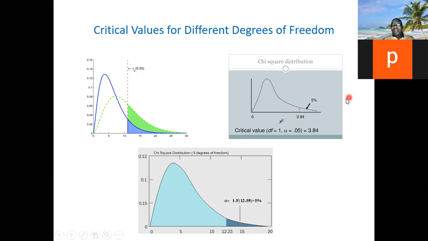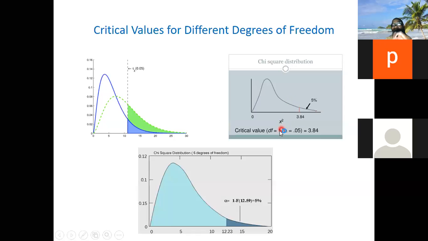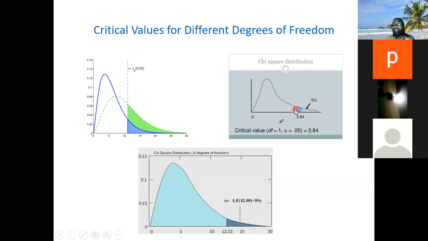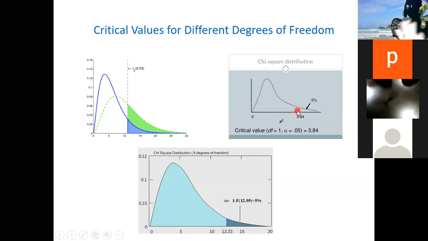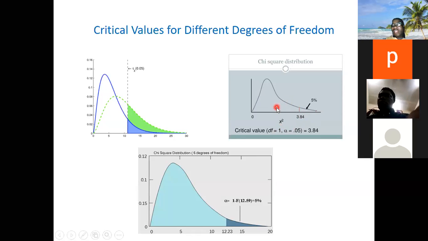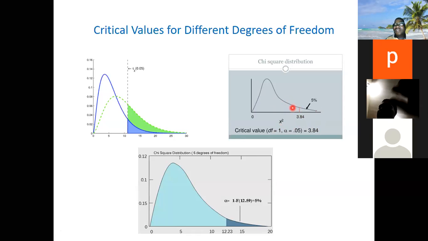Look at this chi-square now. This blue chi-square is for the degree of freedom of 1. The critical value that separates 95% from 5%, because the total area is 100%, is 3.84. So you see, chi-square 3.84 for the degree of freedom of 1 is the one that separates 95% of the area from 5% of the area.